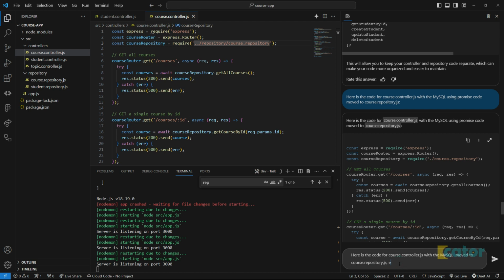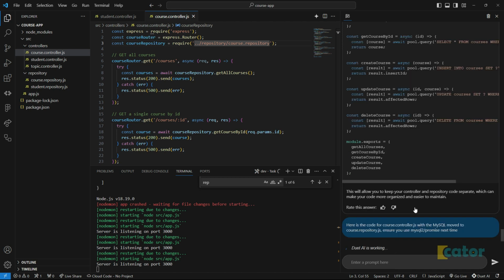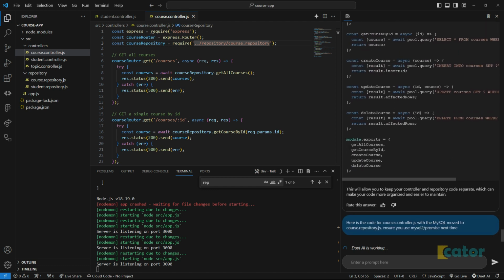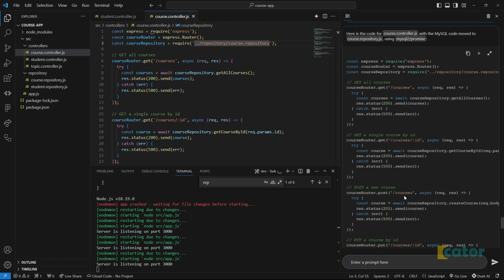And then let's say ensure you use MySQL 2 / promise next time. So I don't know if they take these prompts that we make and use them to train for next time so that we can give somebody maybe 2 options. So let's say give you an option to do it this way or give you an option to do the other way. It will be pretty cool.